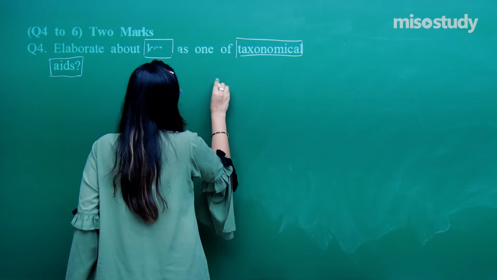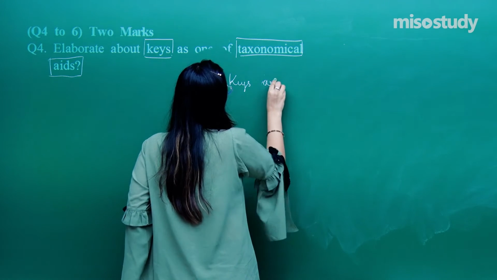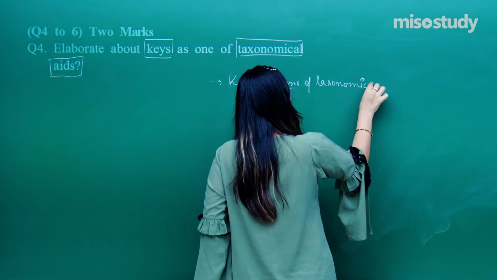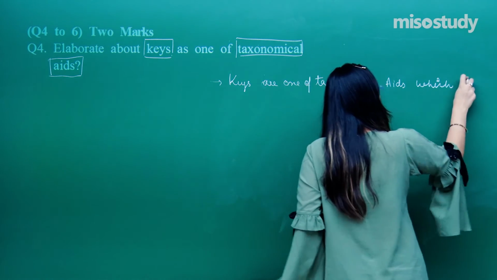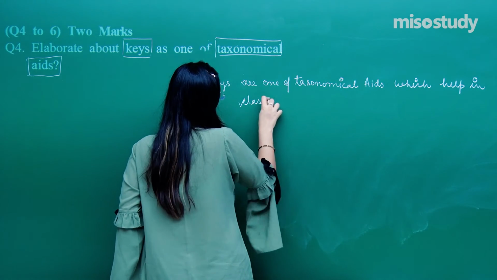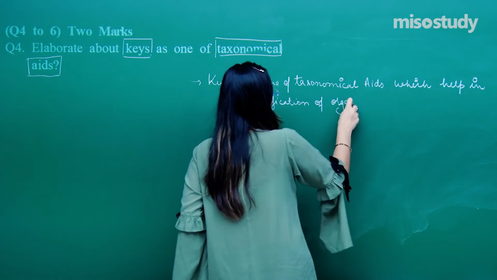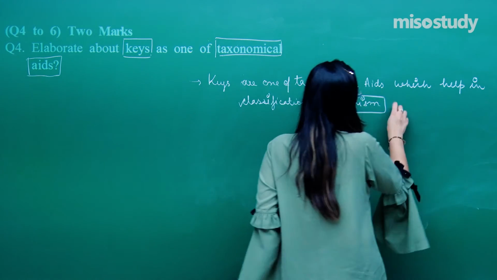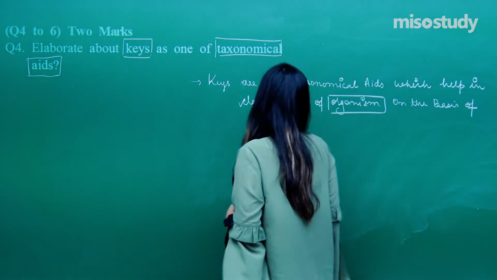Now let's discuss keys. Keys are one of the taxonomical aids which help in the classification of organisms, right? On the basis of contrasting characters.